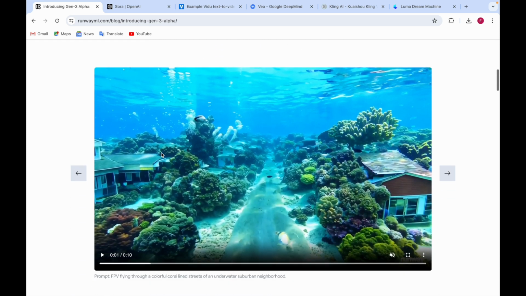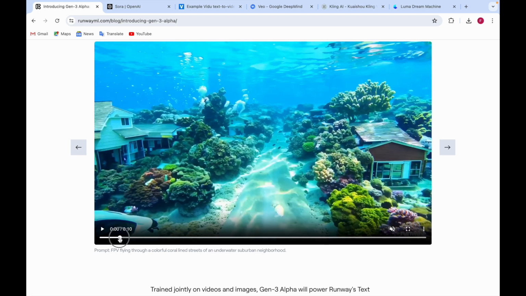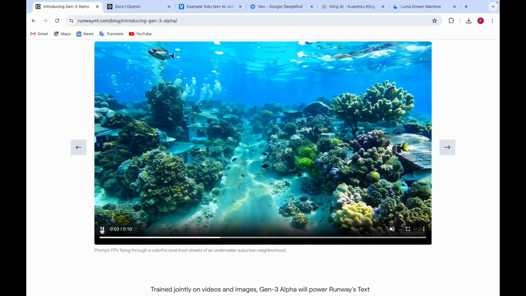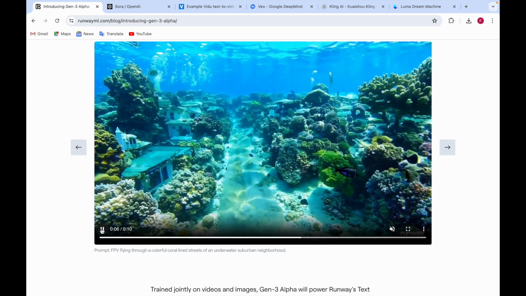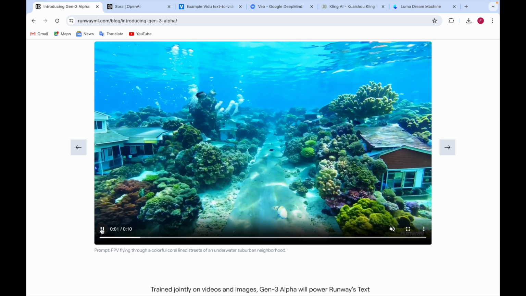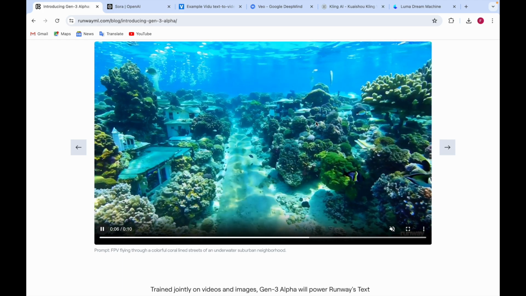So here you can see the first example. The prompt is: FPV flying through a colorful coral lined street of an underwater suburban neighborhood. Wow, this looks so good. I mean, it's underwater and it's a neighborhood, and it looks so nice. Now, if I click on this video, you can see there are fishes swimming. Yeah, but one thing is that after some time you can see the fishes are disappearing.